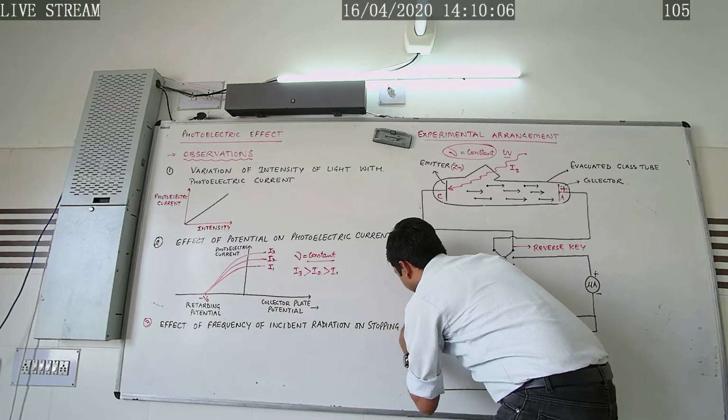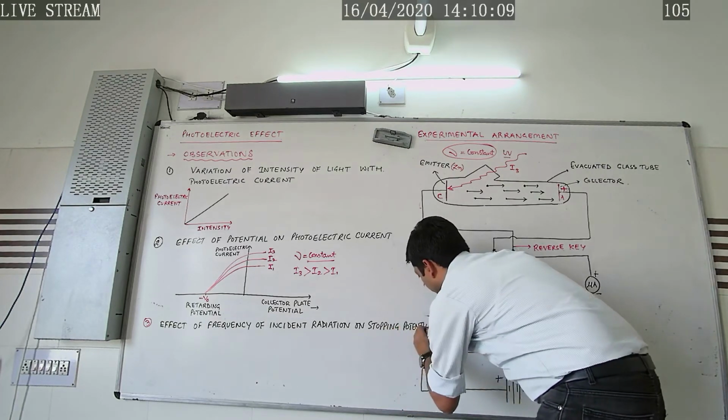So how can we explain this on the stopping potential?